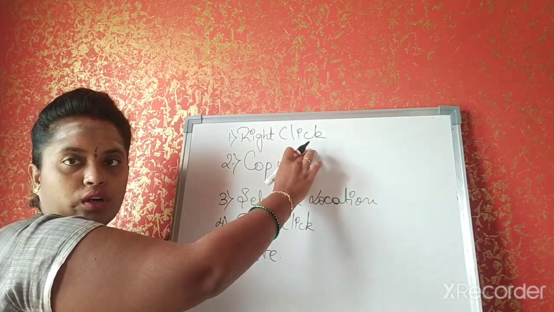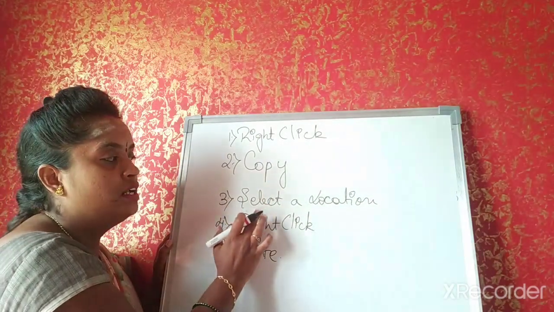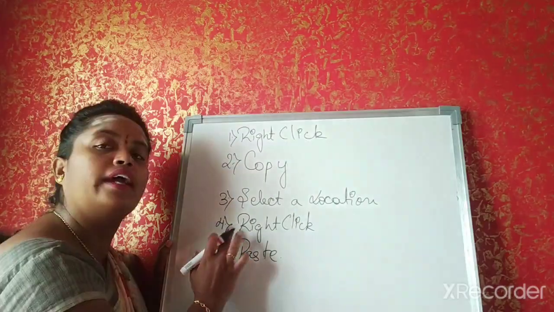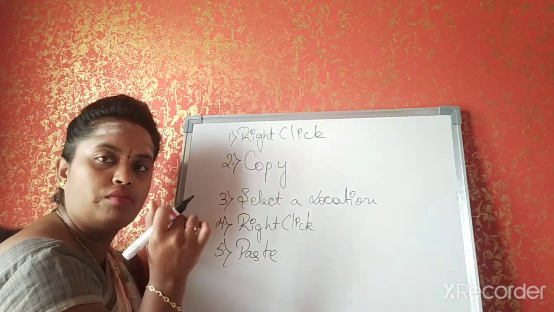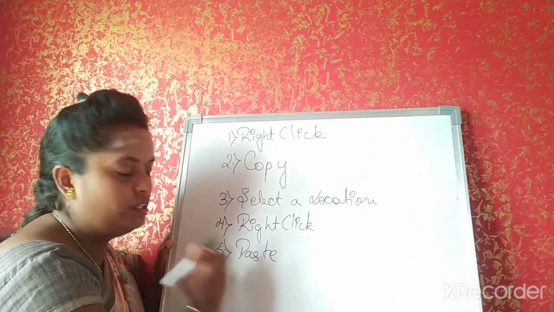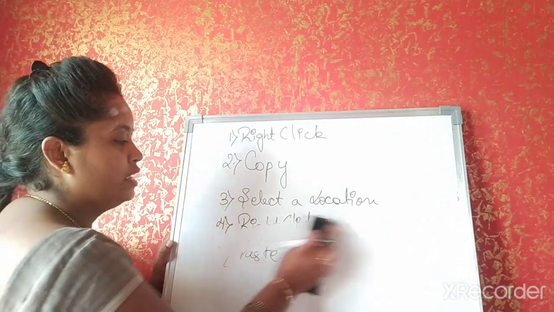Right click on the folder or the file. Click on copy. Then select a location. Then right click on that location where you want to paste the file. Click on paste option.